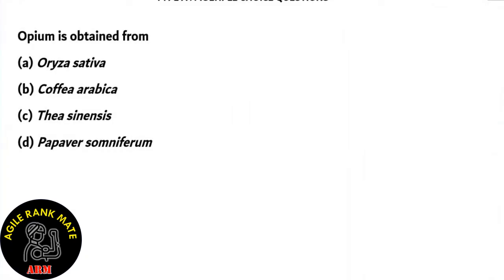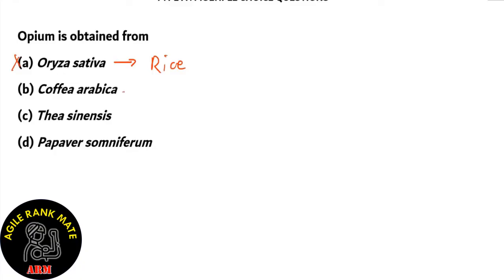Opium is obtained from Rhizis sativa, Coffea arabica, Thea sinensis, Papaver somnifera. Now this question is easy. All we have to do is find out which of these options produce opium. We need to find out the products of each of the 4 options. Rhizis sativa is the plant which produces Asian rice. Option A is incorrect because it does not produce opium.